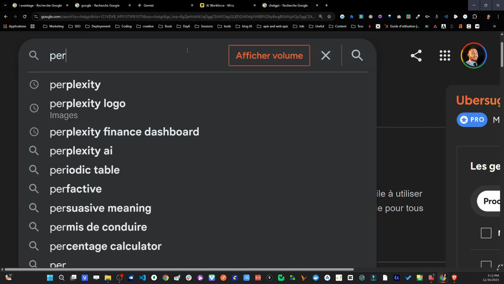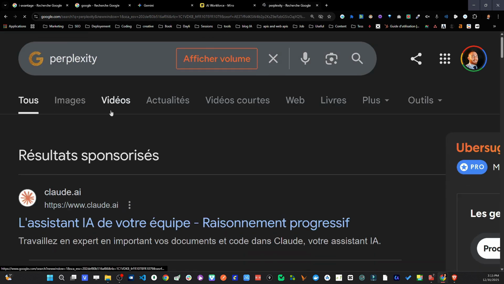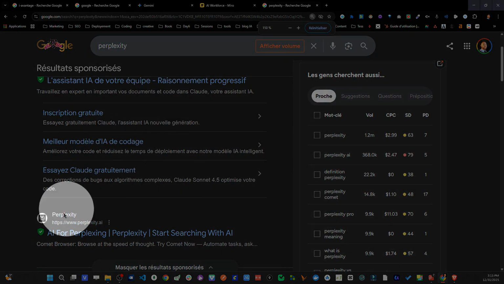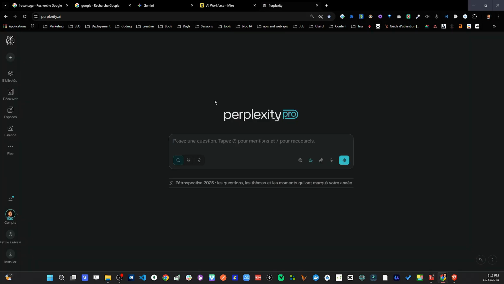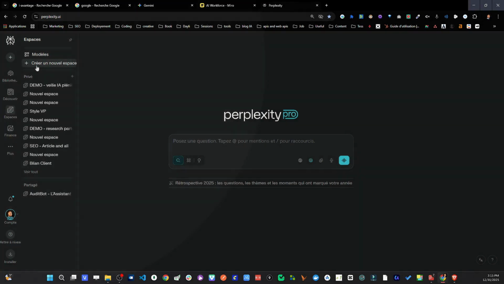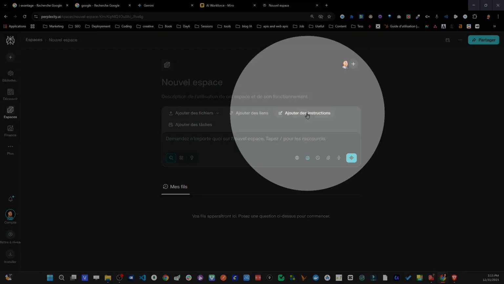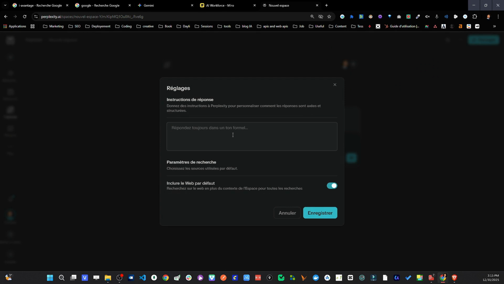Look, if I show you a new tool where we're also going to create an agent called Perplexity, it will have exactly the same thing. So if I click on Perplexity, their agents won't be called gems or GPTs, they'll be called spaces. And if I click on space here and then click on a new space, you also have, look at the instructions. This concept is truly universal. And that's why it's important, because there are plenty of tools that are highly specialized in their tasks, but that also allow you to create an agent.